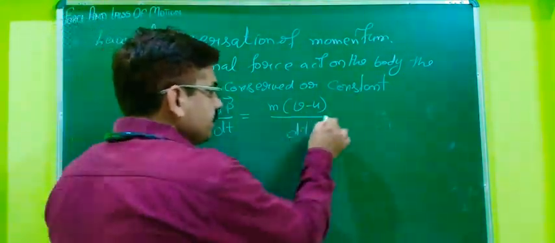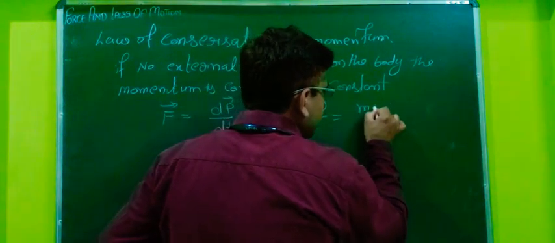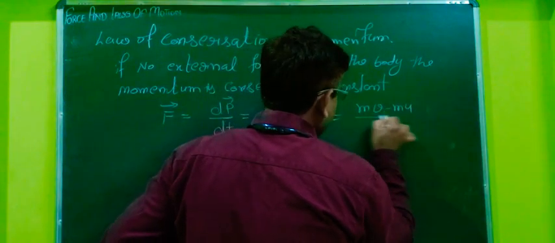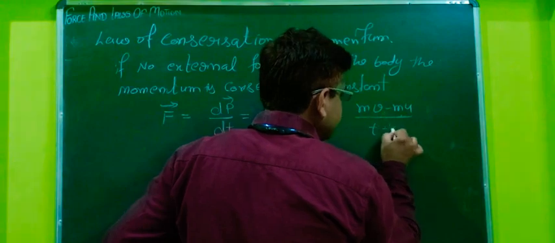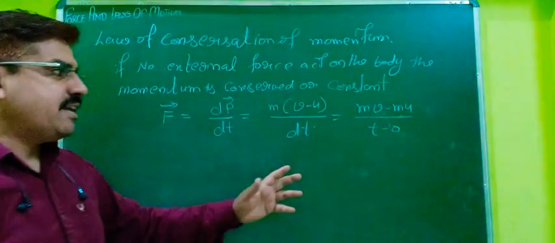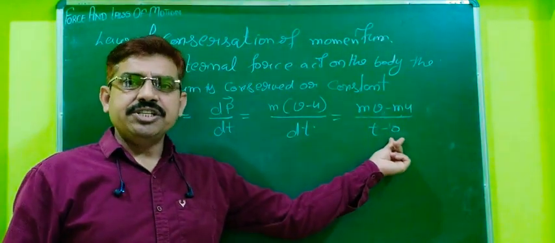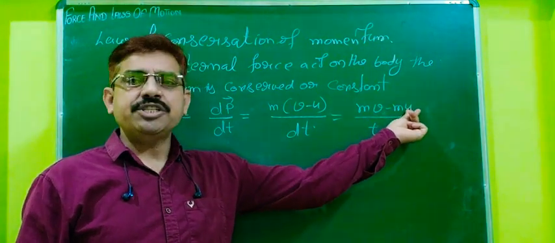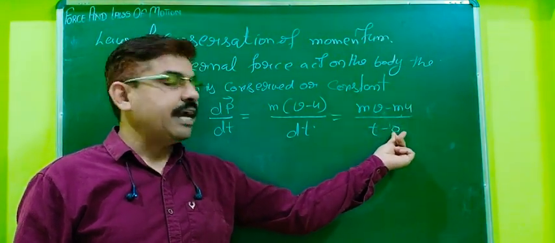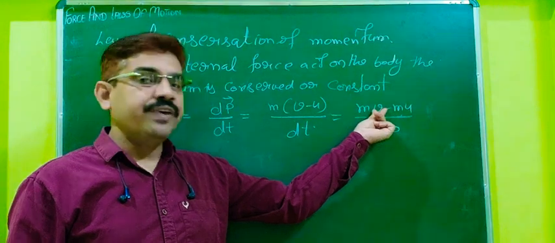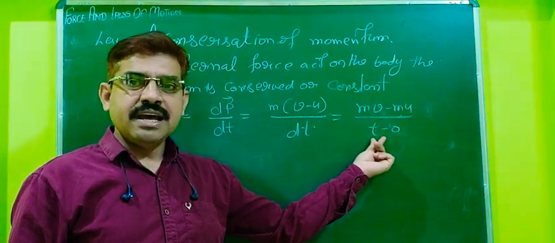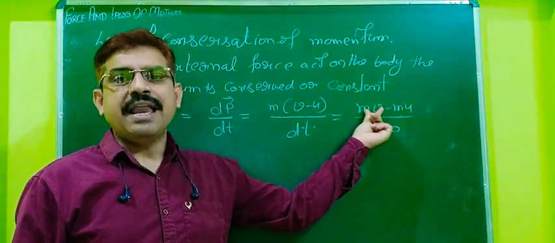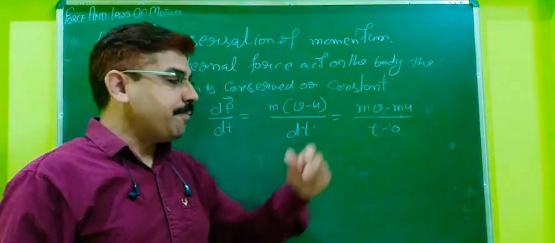So let it be mv minus mu over time t minus 0. I am taking the initial velocity u when the time is 0. When the velocity is v, the time is t, and the body has mass small m.